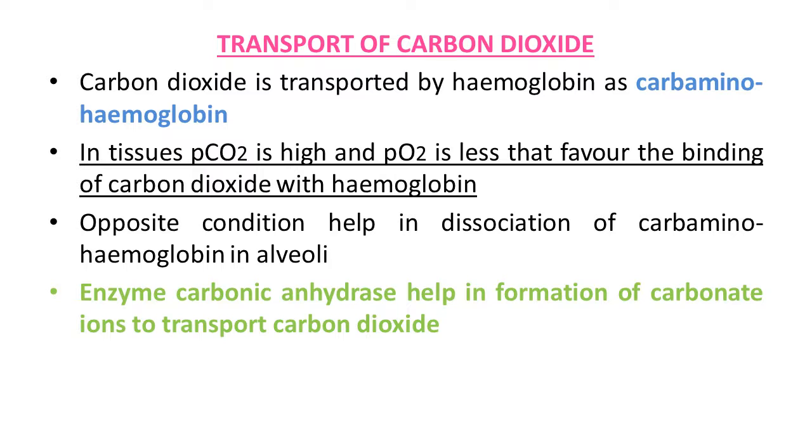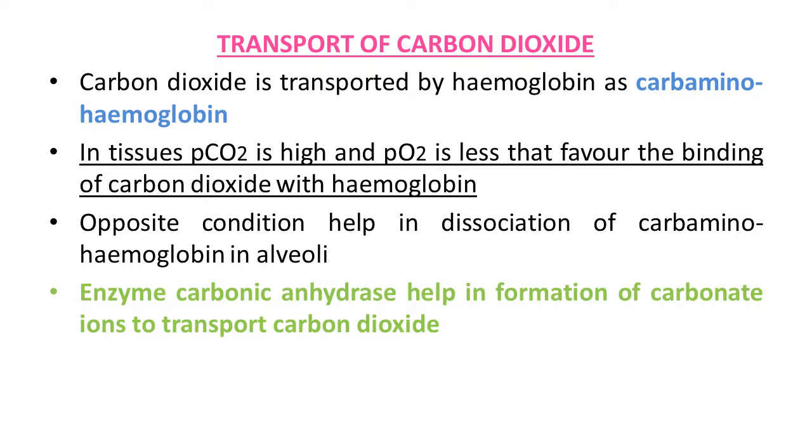Transport of CO2, carbon dioxide. CO2 is carried by hemoglobin as carbaminohemoglobin. That is important here. In the form of carbaminohemoglobin, about 20 to 25% is carried. This binding is related to the partial pressure of carbon dioxide. PO2 is a major factor which could affect this binding.